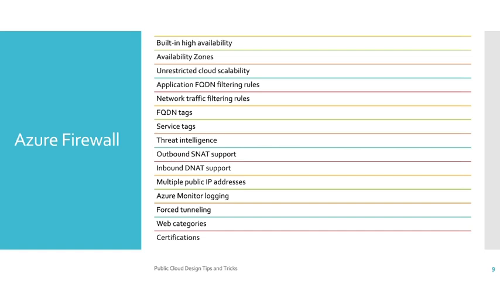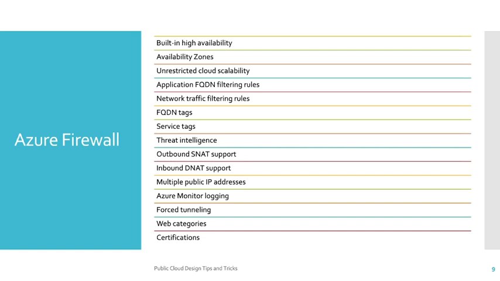Availability zones: Azure Firewall can be configured during deployment to span multiple availability zones for increased availability. With availability zones, Microsoft guarantees 99.99% uptime. Then there is unrestricted cloud scalability. The firewall can scale out as much as you need to accommodate changing network traffic flows. So you do not need to budget for your peak traffic. Basically, it will automatically handle it.